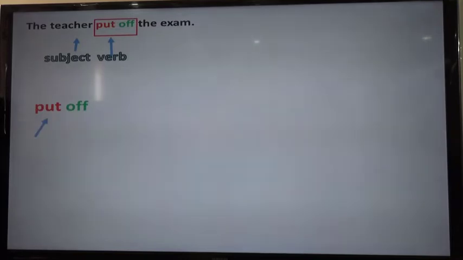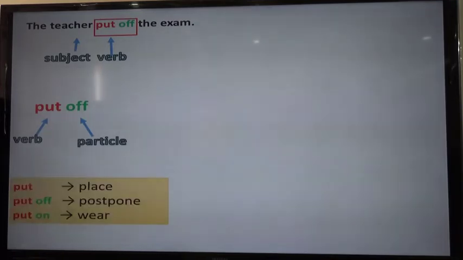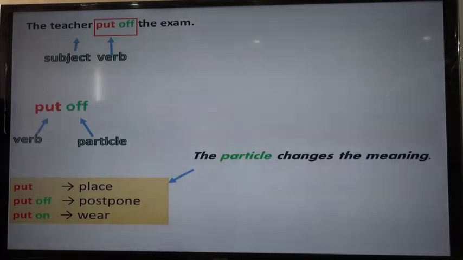So put off, it's divided into two sections, the verb and the particle. So as we have seen before in the previous examples, put, it's a place, but put off, it's postpone, and put on means wear. And the particle changes the meaning. So always the particle changes the meaning of the verb, which is called a phrasal verb.